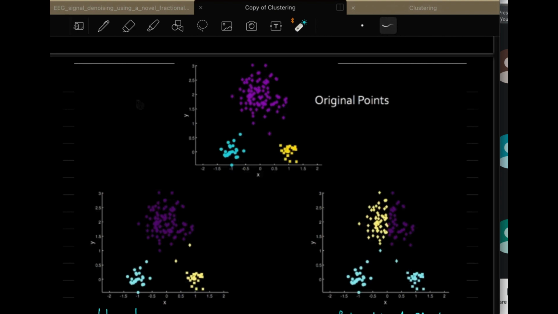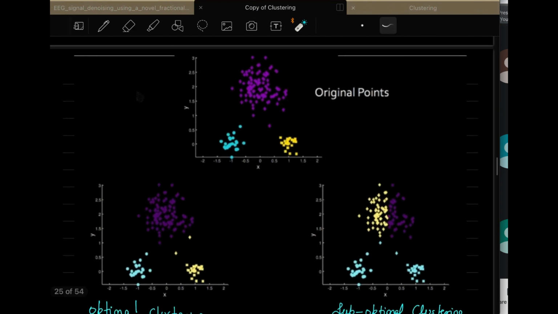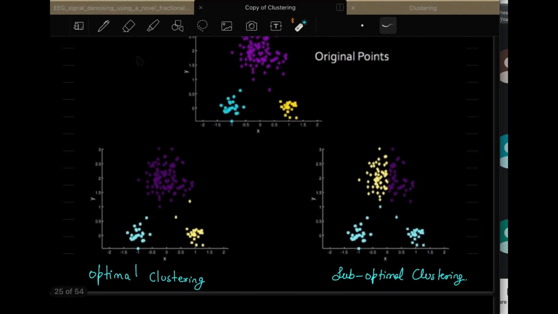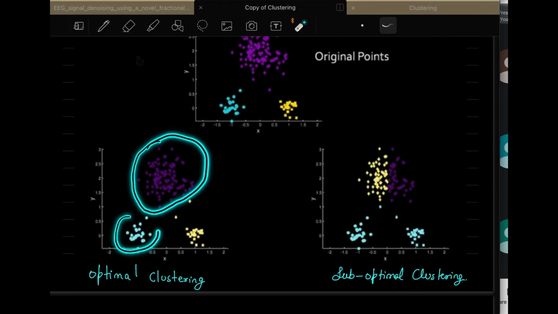For this particular scenario, you must have initialized the centroids in a proper way. Let us say by chance you have selected the centroids here, here, and here. During the k-means algorithm, the initial centroids shifted to these points. In that scenario, the k-means algorithm has returned this output, where one cluster is this, another cluster is this, and the third cluster is this.